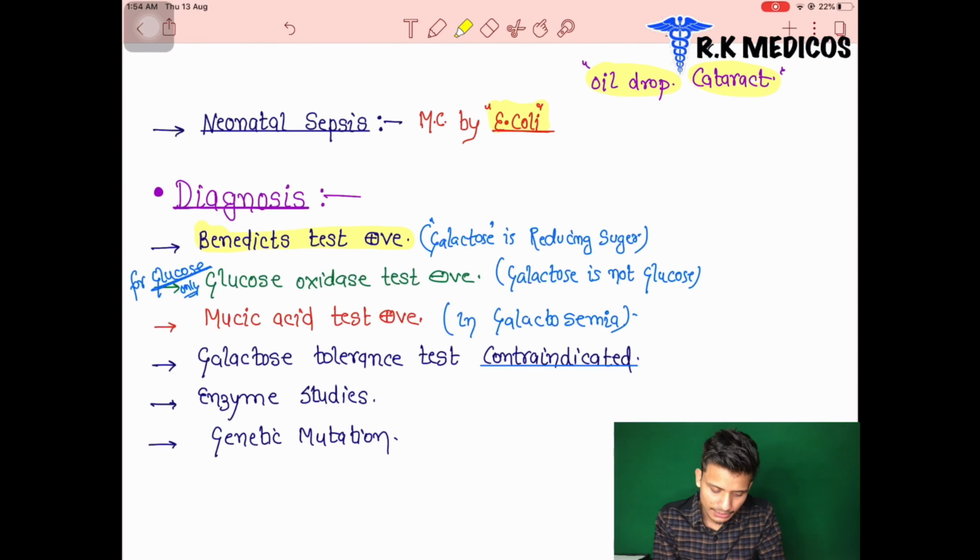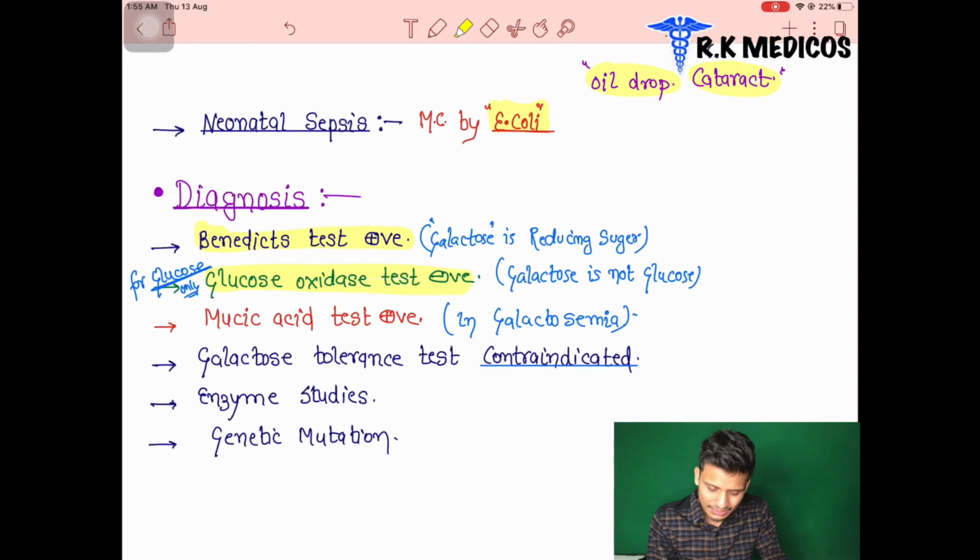Next, we can see the glucose oxidase test is negative. The glucose oxidase test is specific for glucose only. So this test is of course negative here, because galactose is not glucose, it is galactose. Galactose is a reducing sugar. So for glucose, what test do we do? That is the glucose oxidase test. For galactose, the Benedict test.